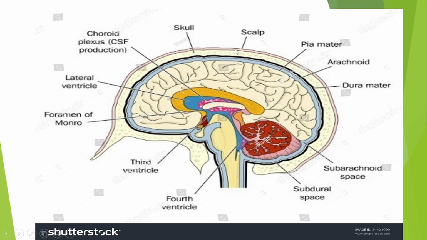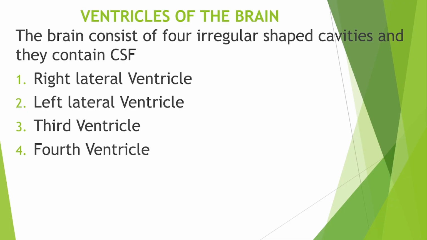After that, we move to the ventricles. It is very important for us to deal with the ventricles. Ventricles are irregular shapes that are found in the brain. How many ventricles do we have?